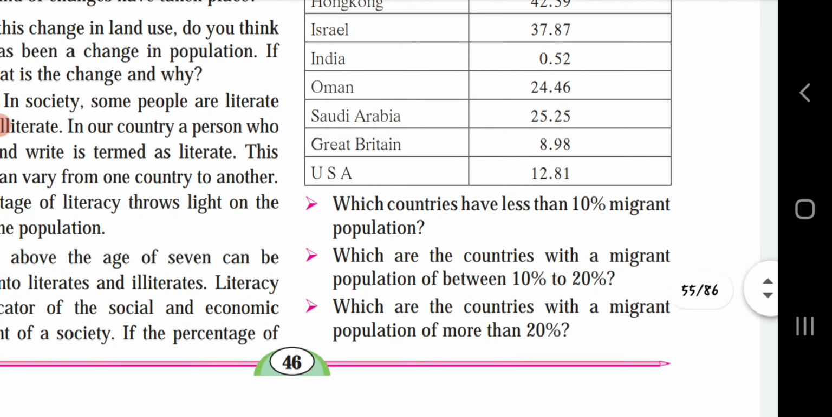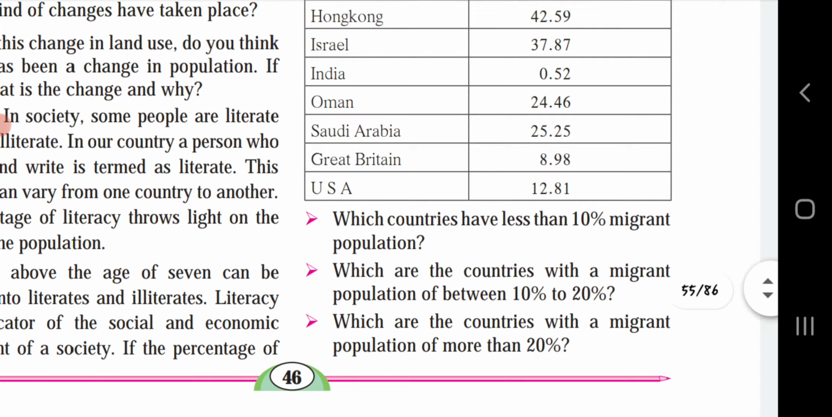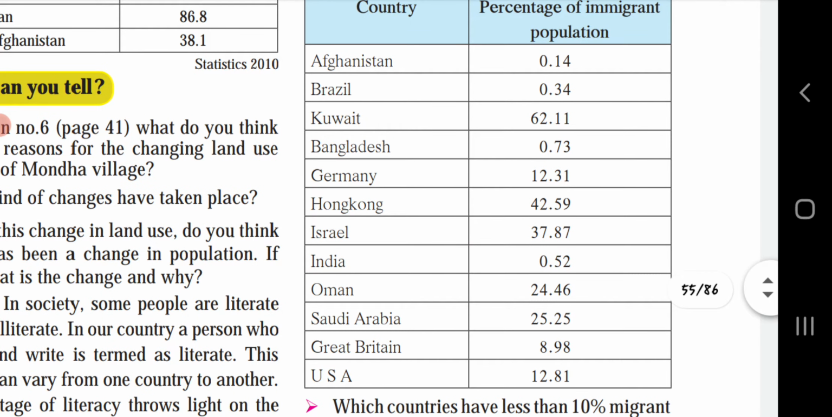What is the next question? Which are the countries with a migrant population of between 10% to 20%? Here, the countries with a migrant population of between 10% to 20% are Germany and USA.